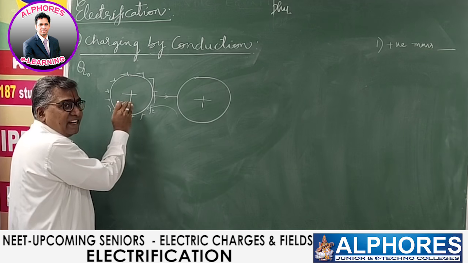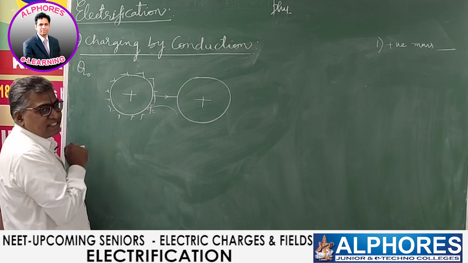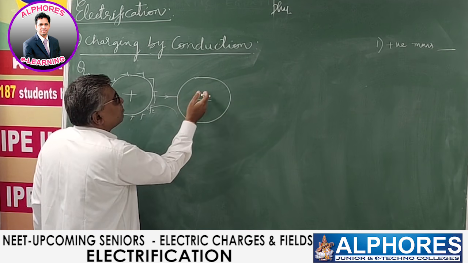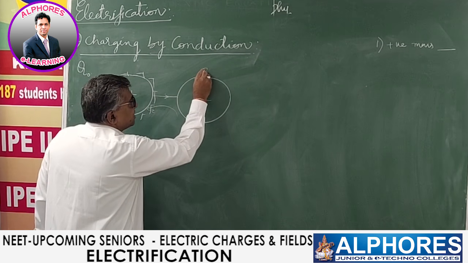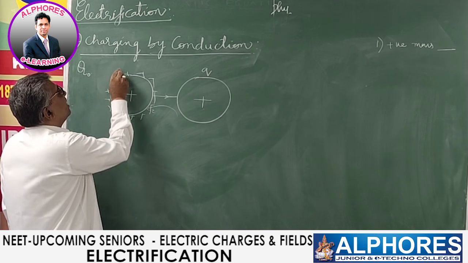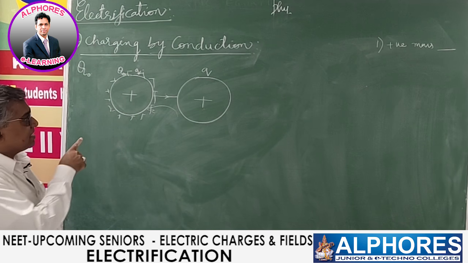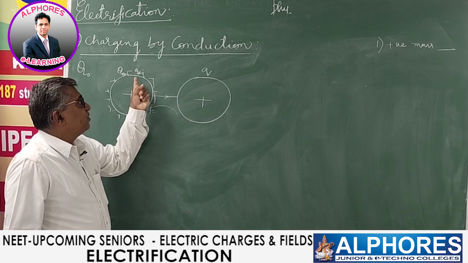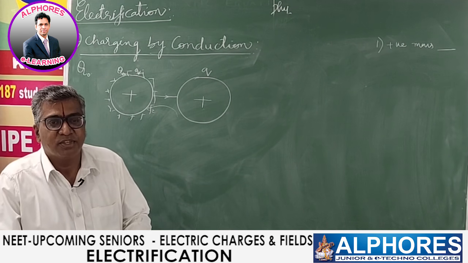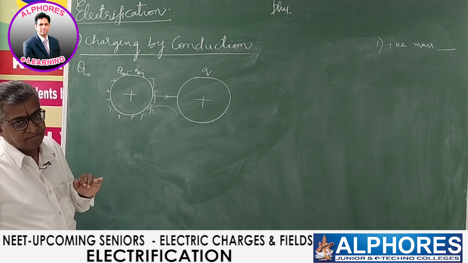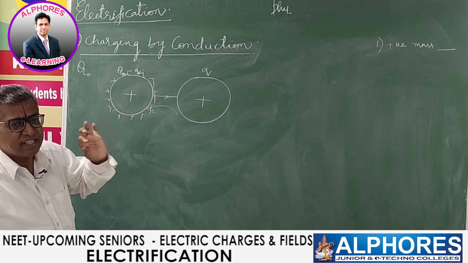Now this will gain electrons, negative charge, so its positive charge will be reduced by a little. So it will lose some positive charge. Therefore, now the charge is shared. Let's suppose the charge obtained by the second body is Q, then this will have a charge of Q naught minus Q. Considering the net charge finally, Q naught minus Q plus Q, the total charge is Q naught. We started the experiment with Q naught and the final charge is also Q naught. Again, the charge is conserved. In any such process, charge will be conserved.